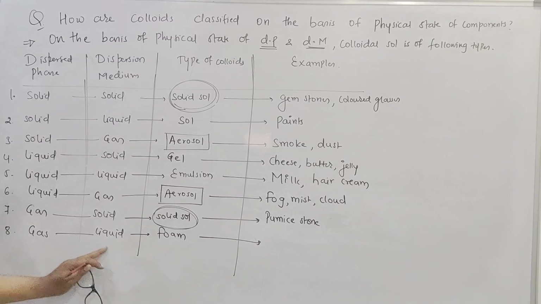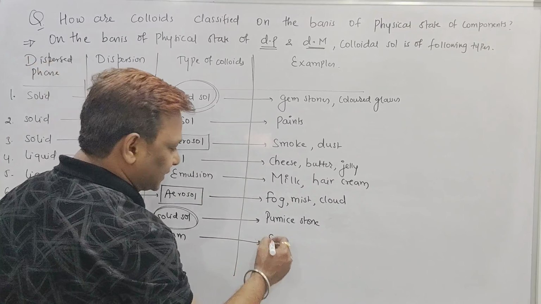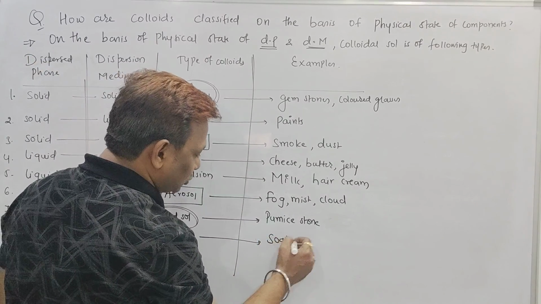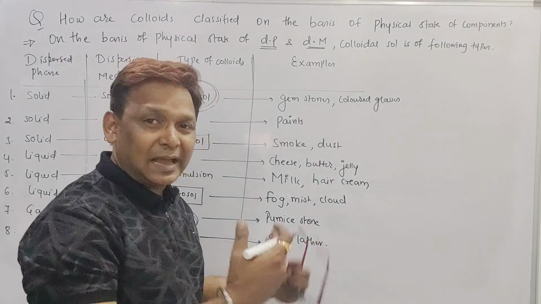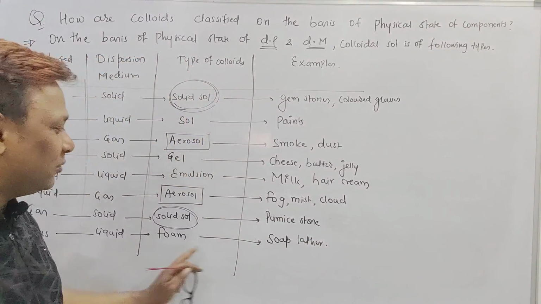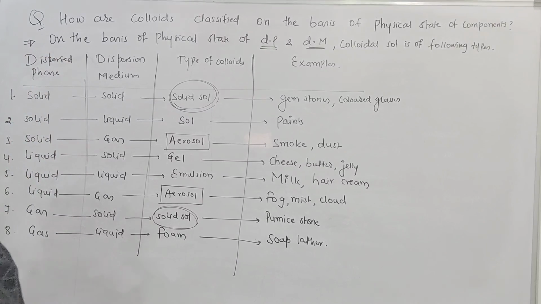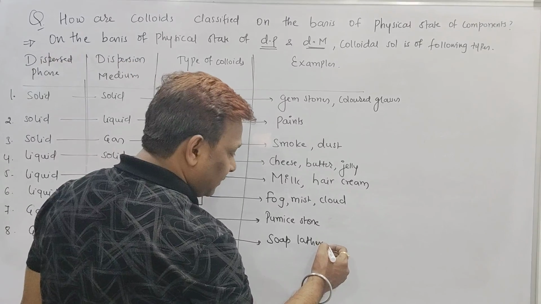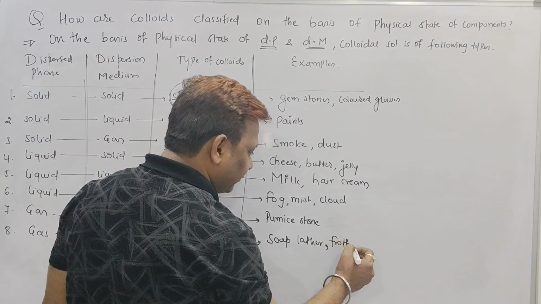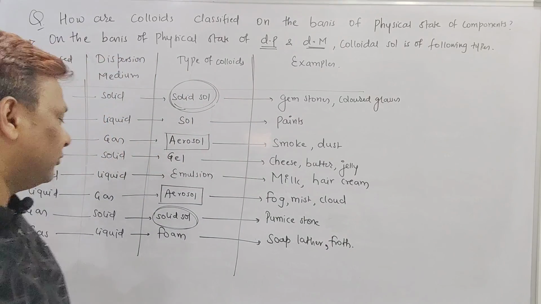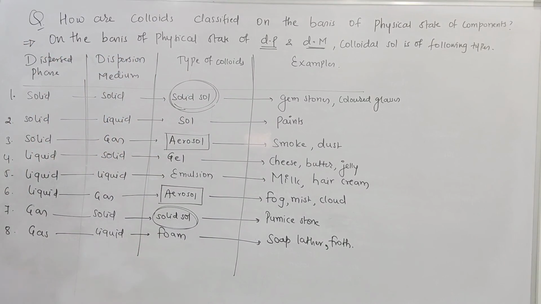Another one, gas in the liquid, is called a foam, and for foam, beta, we can say soap lather is the best example. Soap lather, do you know? When we are washing our hands with soap, the lather will come. That is nothing but a foam, called a soap lather. We can say froth. It is there in metallurgy, beta. F-R-O-T-H. Froth is another example of gas in liquid, called a foam.